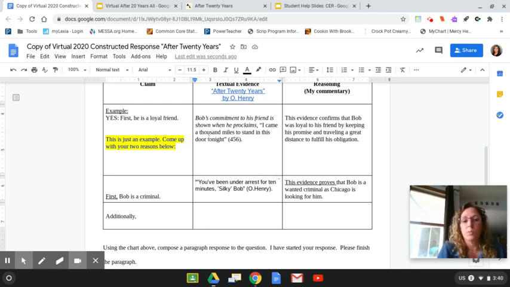So if you look up here at this one, it says, "Bob's commitment to his friend is shown when he proclaims." So right here, it shows, again, talking about his commitment to his friend. Here it's going to be about Bob being a criminal.